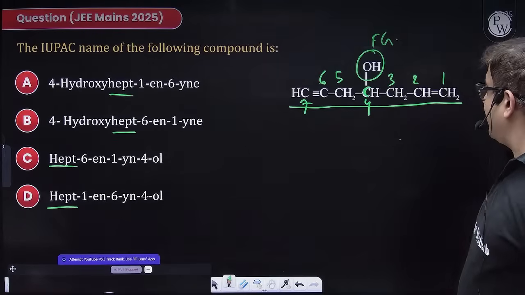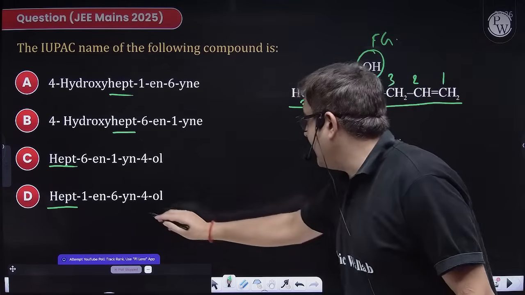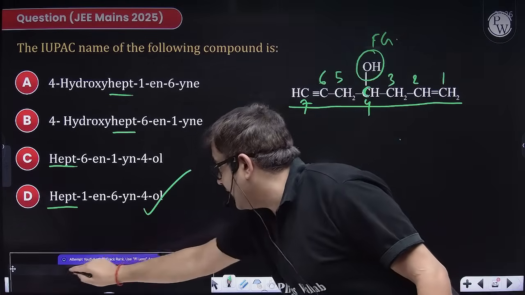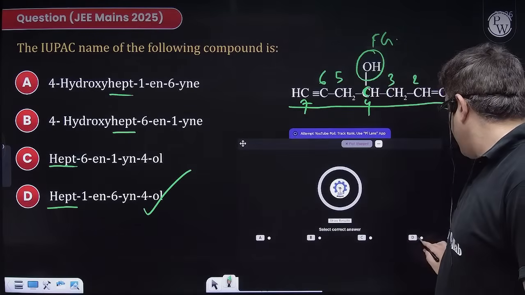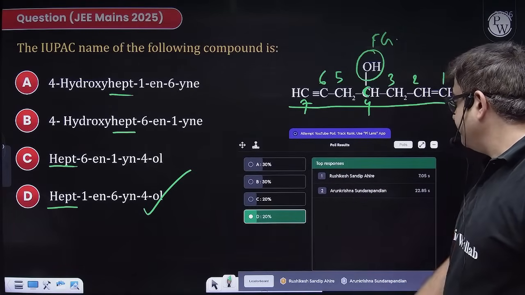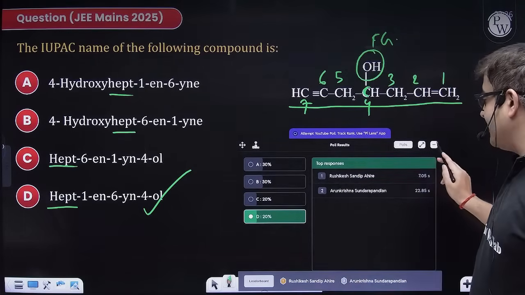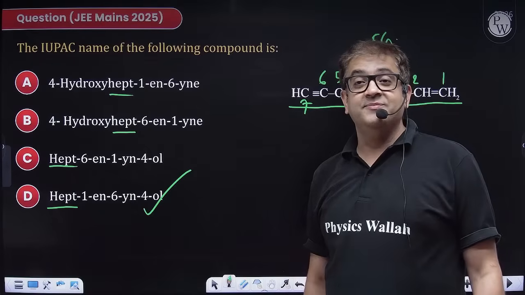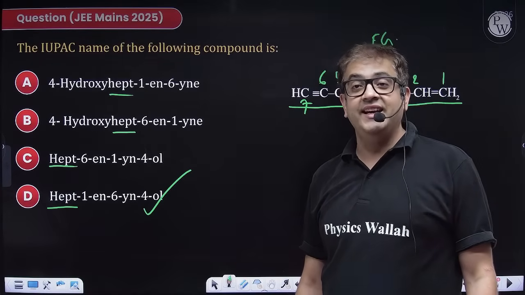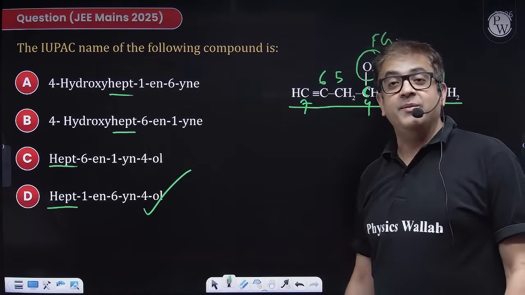So this is hept-1-yn-6-ene-4-ol. That means your answer is option D. Option D, very less percentage. I hope you have got the answer now, beta. Asha is saying D. I hope everybody is clear with this.